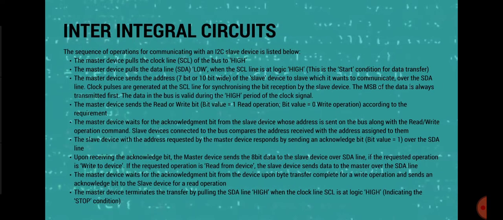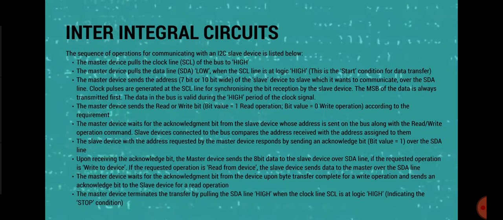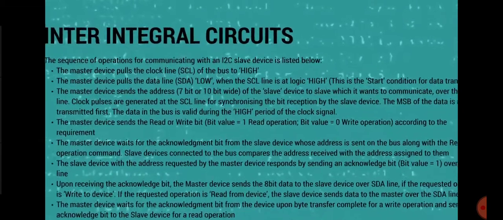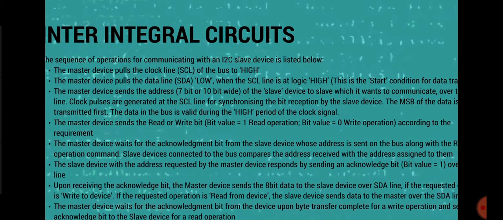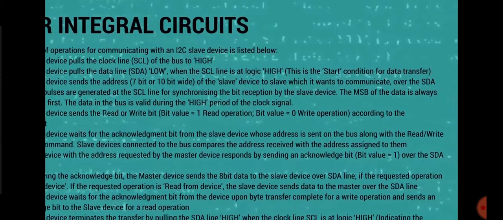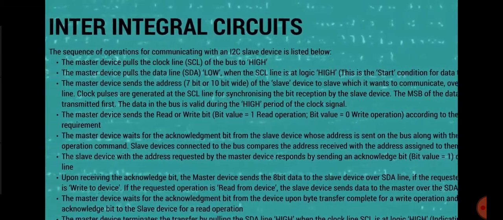The sequence of operations that goes into I2C communication. The master device pulls the clock line of the bus to high. The master device pulls the data line to low when the SCL line is logic high. This is the start condition for data transfer.